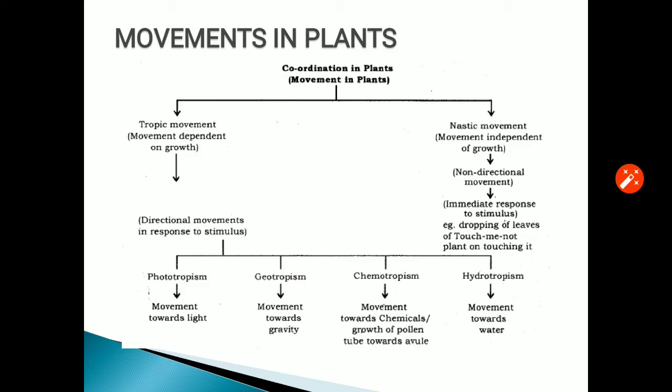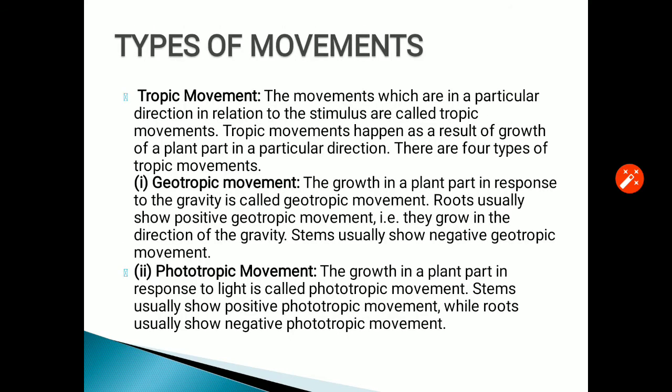Now, about the nastic movements, as we have already discussed, these are non-directional movements. They are an immediate response to the stimulus. For example, in the touch-me-not plant, if we touch the leaves they droop for a certain period of time and then become normal again after a while. Now, the movements in a little more detail.